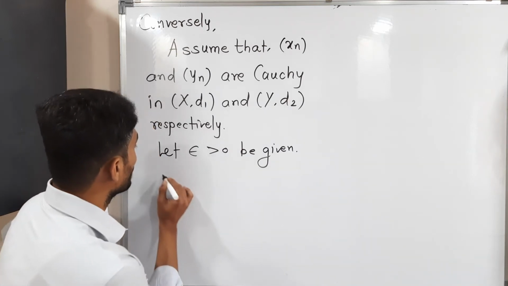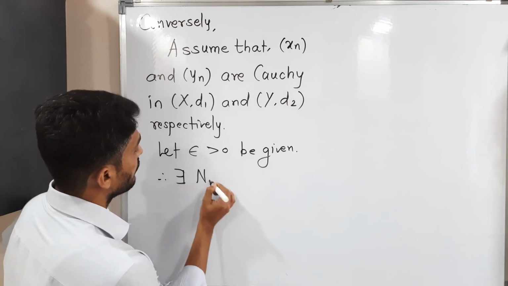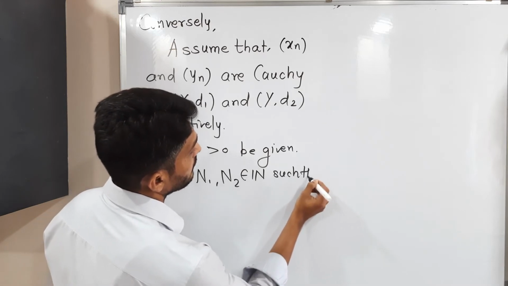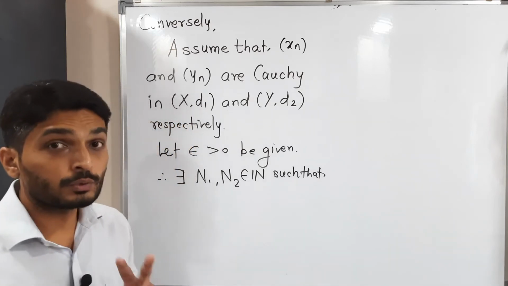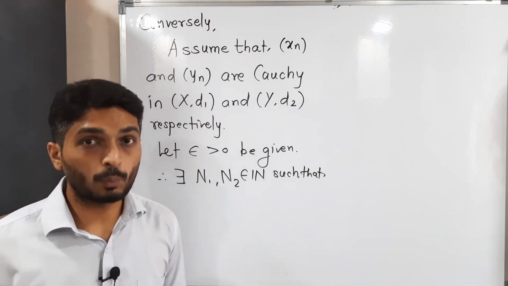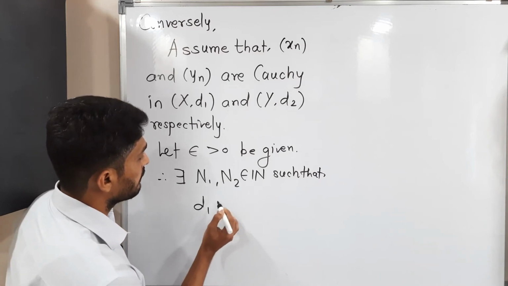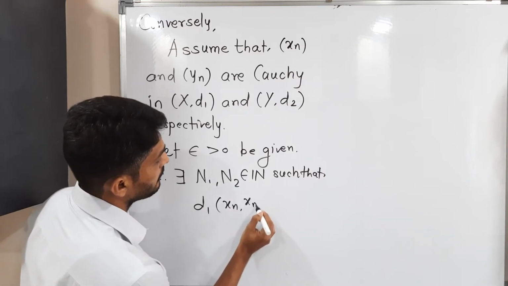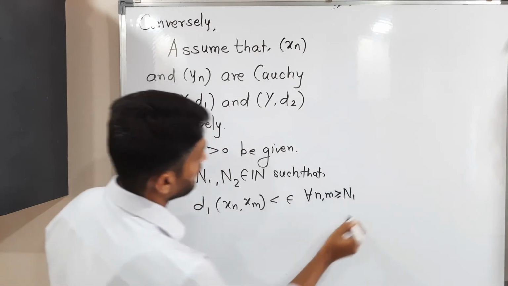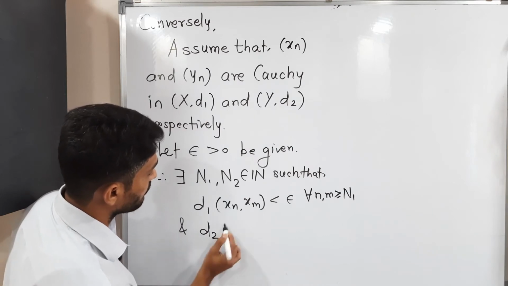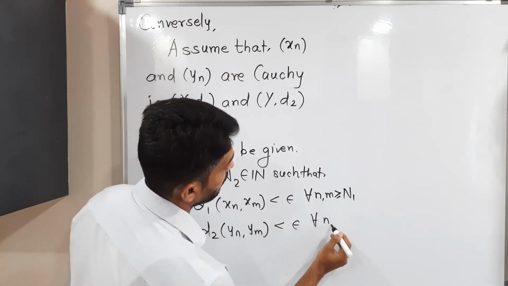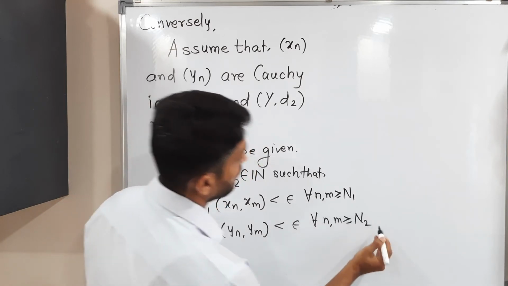So therefore there exist N1, N2 belonging to the set of natural numbers, N1 for the sequence xn and N2 for the sequence yn, such that d1 of xn xm is less than epsilon for all n, m greater than or equal to capital N1 and d2 of yn ym is less than epsilon for all n, m greater than or equal to capital N2.